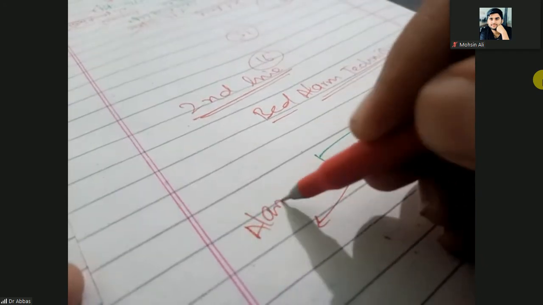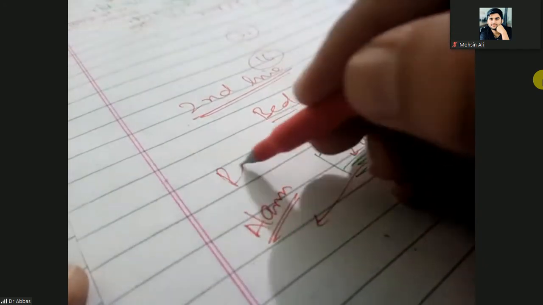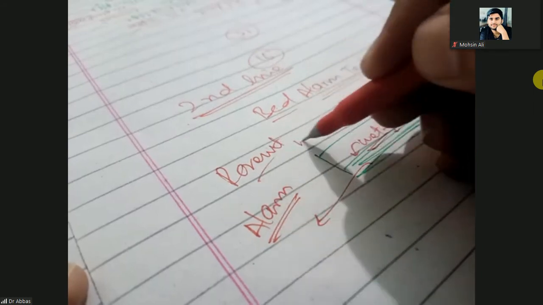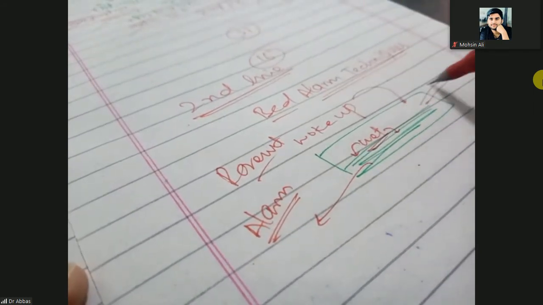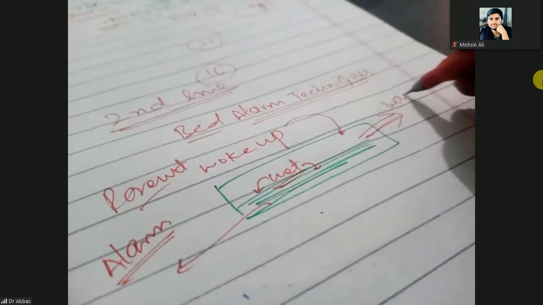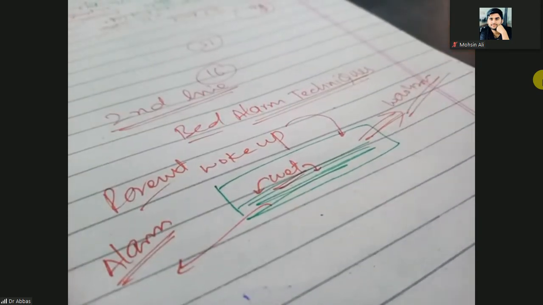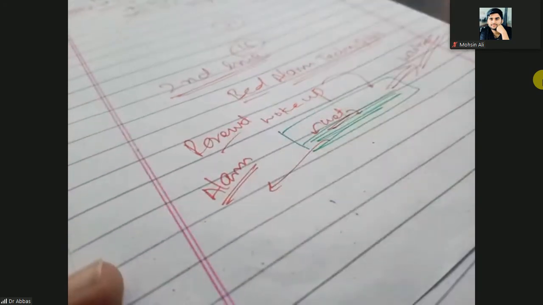When these sensors feel something wet, when the baby has nocturnal enuresis and the bed becomes wet, the sensor will give the alarm, and then the parents will wake up, come to the baby, and take the child to the washroom. This is a very tough technique, the second line of treatment.